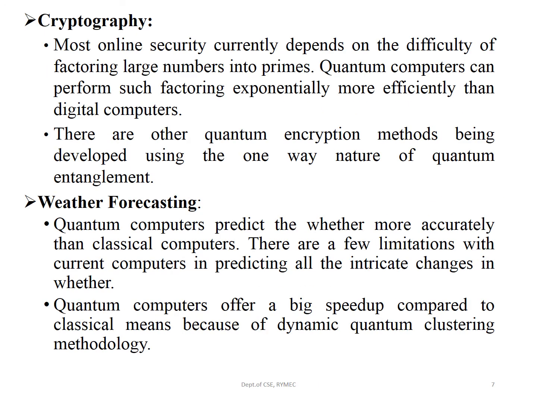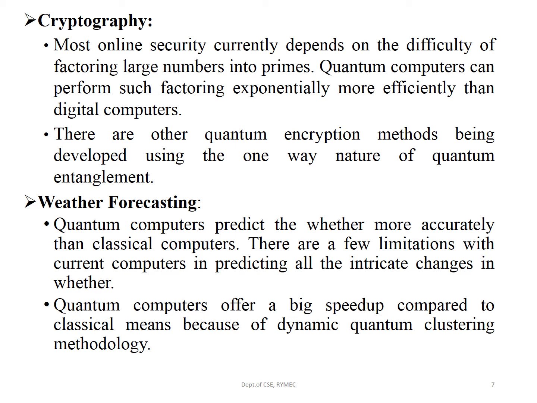Cryptography. Most online security currently depends on the difficulty of factoring large numbers into primes. Quantum computers can perform such factoring exponentially more efficiently than digital computers. There are other quantum encryption methods being developed using the one-way nature of quantum entanglement.